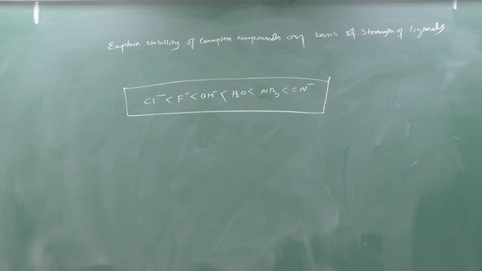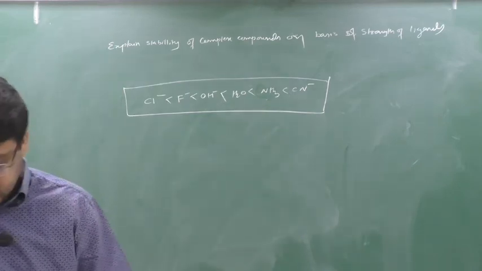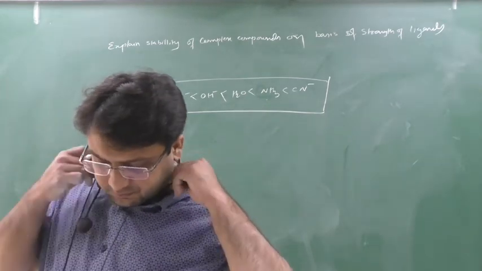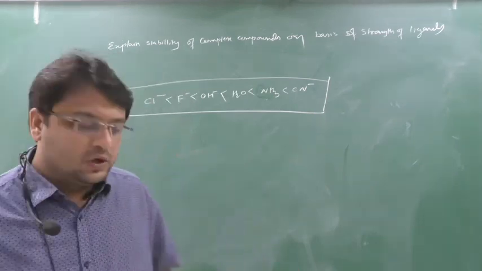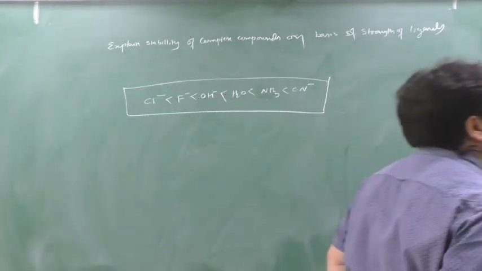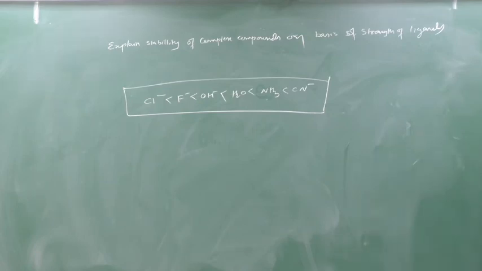Write down this series. Clear? Okay, so see now, this series is important: Cl minus, F minus, OH minus, H2O, NH3, CN minus.